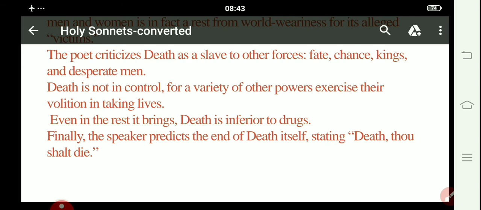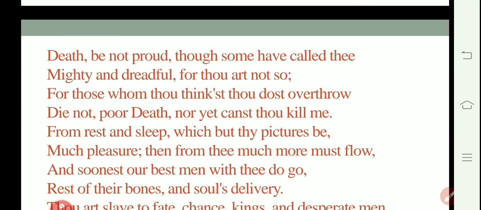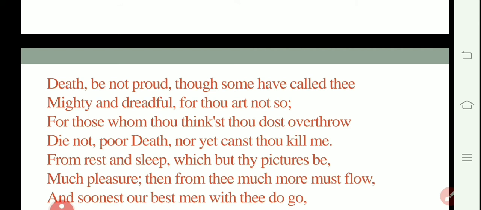So these are the kinds of things the poet has been using in this particular sonnet, giving a warning to death. All right, then. This was our introductory part of the sonnet. By these introductory lines, I hope you get to know what kind of sonnet we are now going to read. So here I am moving ahead towards the text of the sonnet, and I'll also be discussing a line by line summary. I'm going to detail the sonnet.